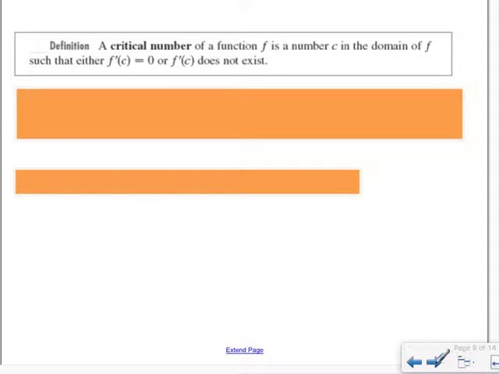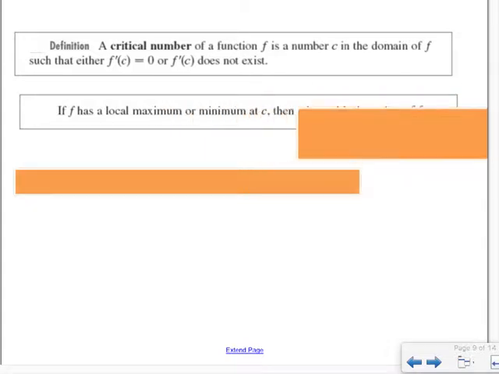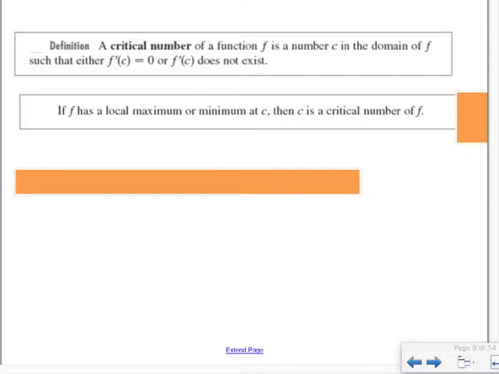Now we can expand upon what we know about maxes and mins. Because of this critical number idea, we're going to expand that Fermat's theorem just a little bit. We're going to say that a local minimum or maximum will only occur at a critical point. It's got to be a critical number. A critical number is where we're going to find them.